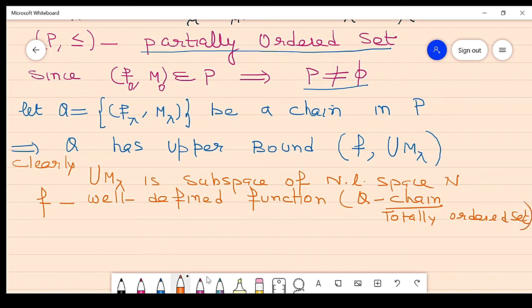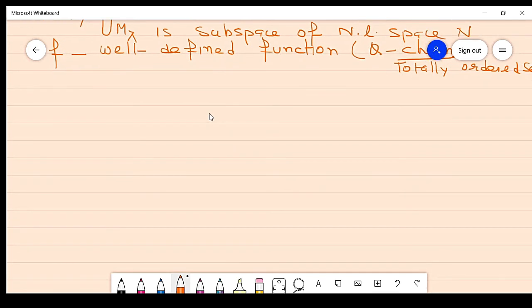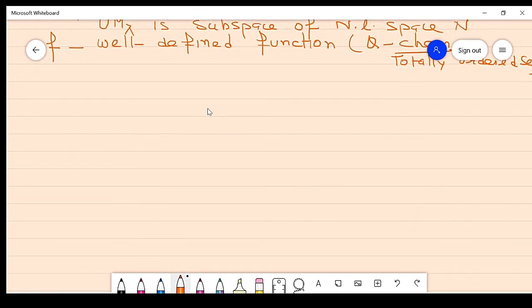Now we use Zorn's lemma. What is the statement of Zorn's lemma? In every partially ordered set, if every chain has an upper bound, then the partially ordered set has a maximal element. Clear?